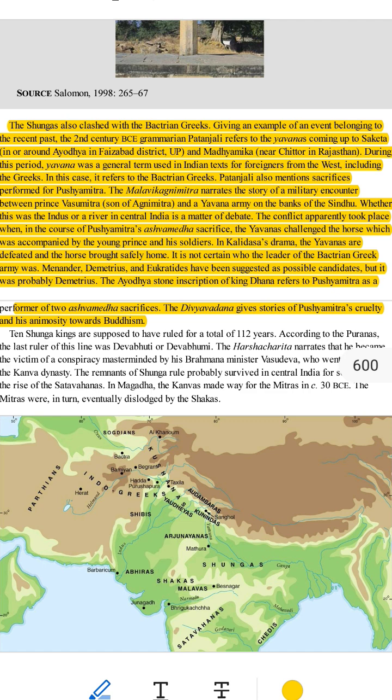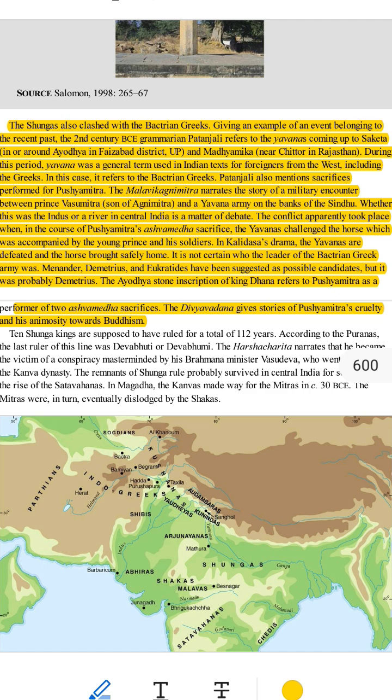Who were the Yavanas, Bactrian Greeks? 1. After Alexander the Great came to India, some Greek people settled in nearby regions like Bactria, modern-day Afghanistan and Central Asia. 2. These Greek rulers are called Bactrian Greeks. 3. In ancient Indian texts, people from the West, especially Greeks, were called Yavanas.